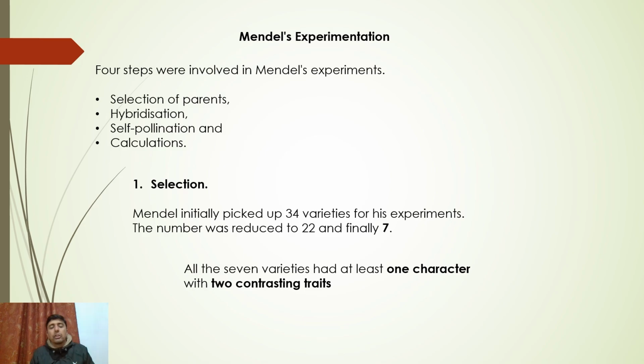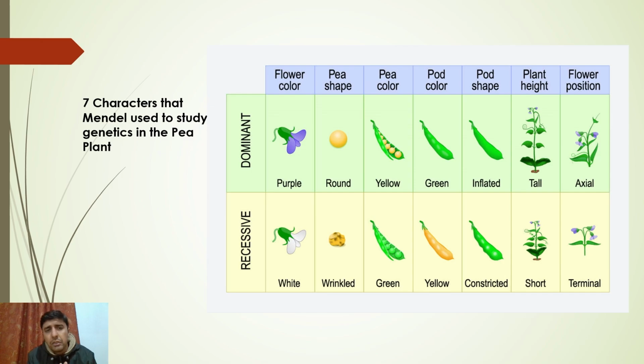So first comes selection. Mendel picked the pea plant. Yes, fine, but what were the characters he was looking for in the pea plant? Mendel initially picked many characters, 34 of them, but at last he settled for 7 characters. But remember, with contrasting traits. Every character had to have contrasting traits. Let me make this clear with a slide I have kept. Have a look at this. Mendel selected 7 characters in the pea plant, and each character had 2 contrasting traits.